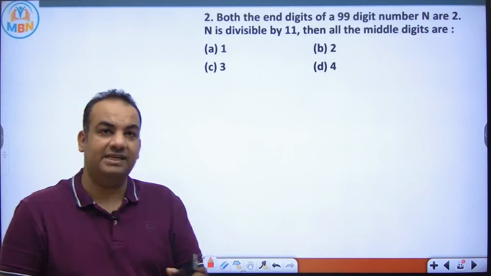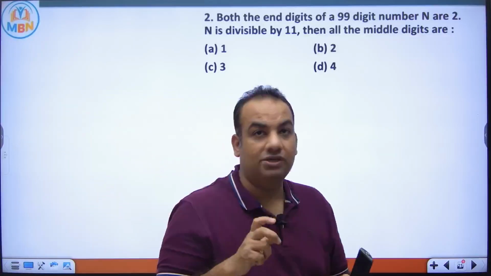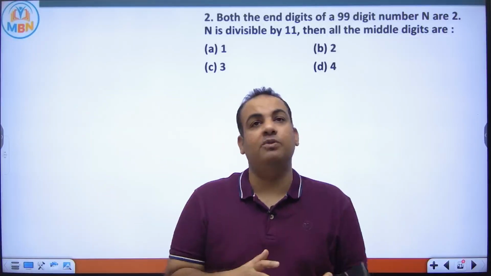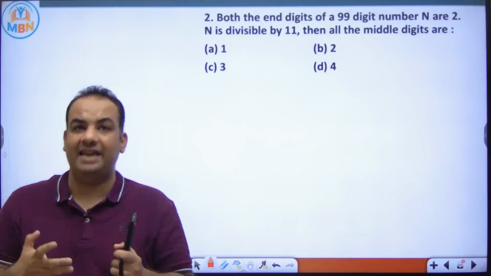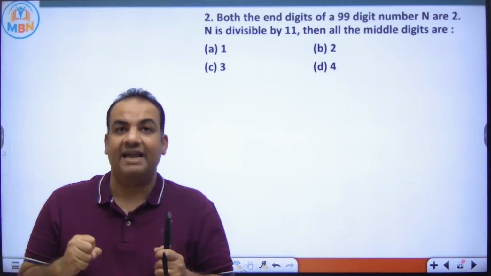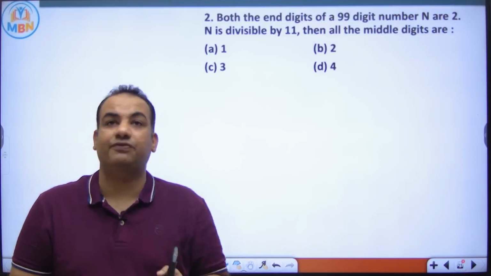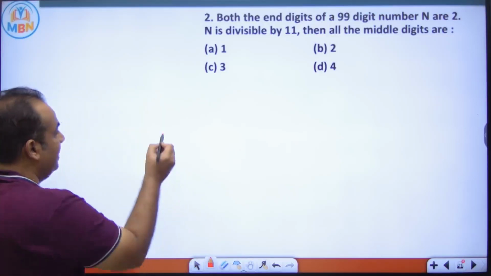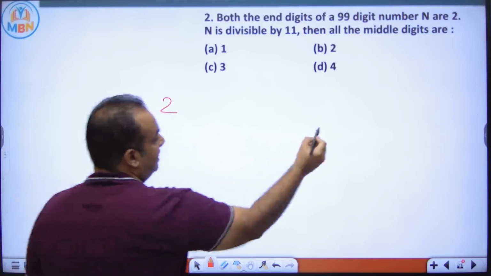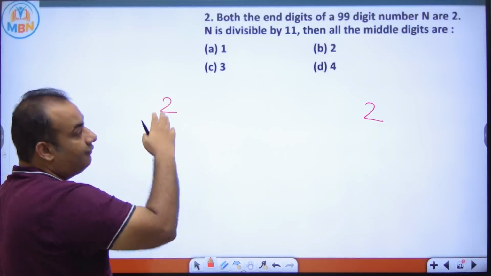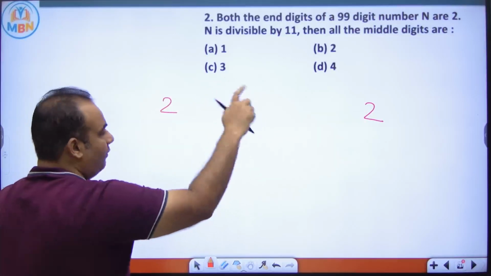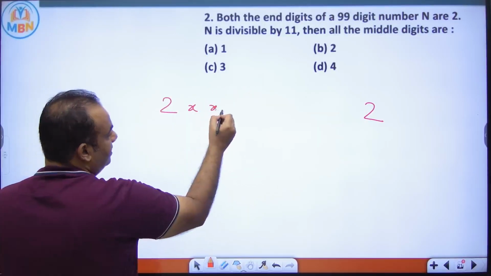This was a previous year question, and the language should be more proper, but this was the exact language, so I'm explaining it to you. They are trying to say that the number starts with 2 and ends with 2, and it is divisible by 11. Find the middle digits. They want to say that all the middle digits are the same.